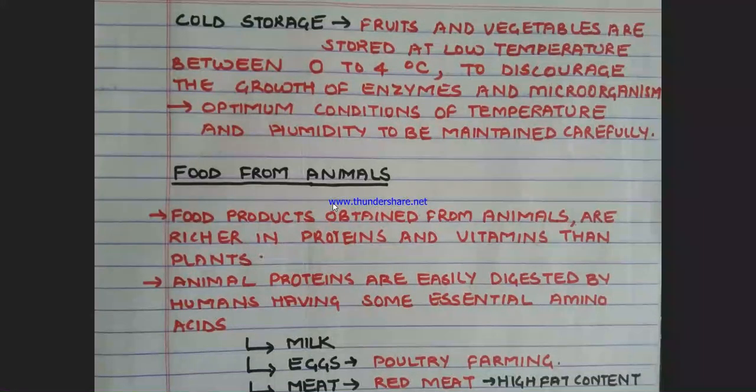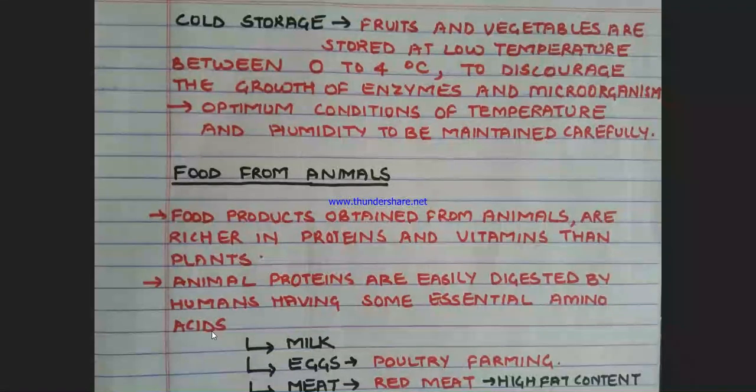Now coming to the food which we can obtain from animals. We know food products are obtained from animals and they are much richer in proteins and vitamins than plants. Why are animal proteins preferred? Because they are easily digested by humans, and these animal proteins have some essential amino acids, and these amino acids we have discussed before. They are building blocks of proteins.